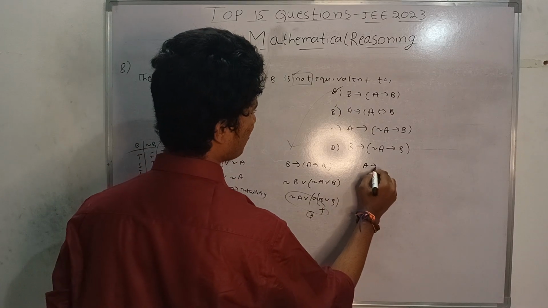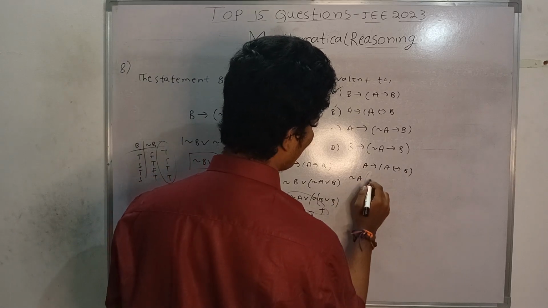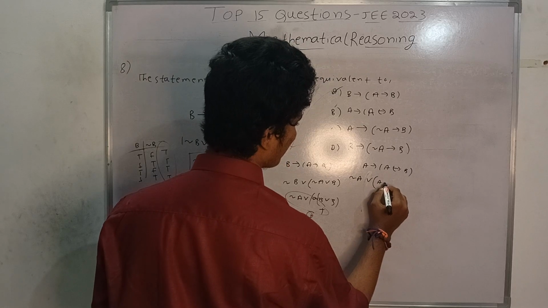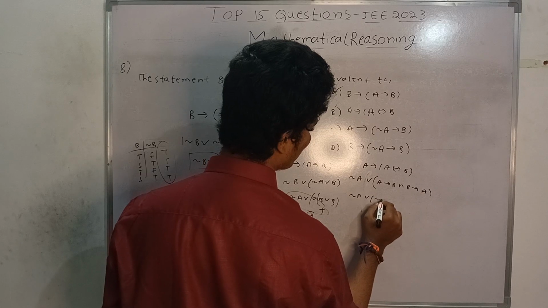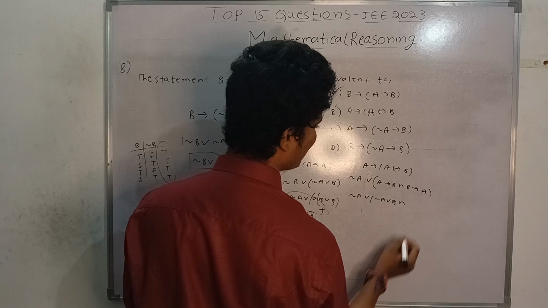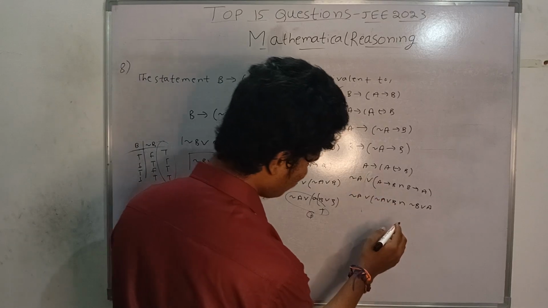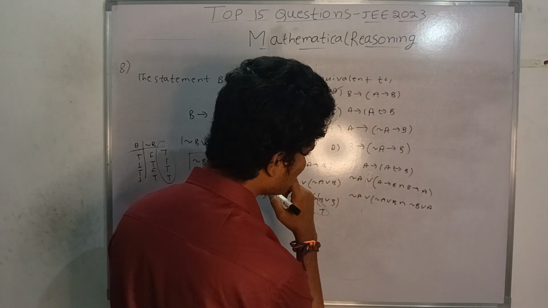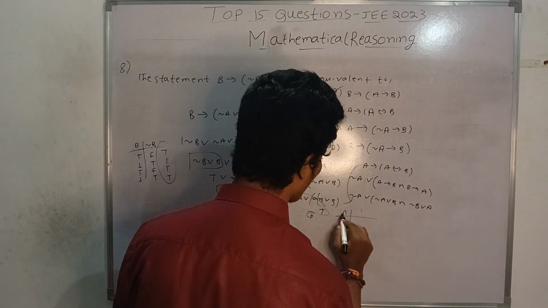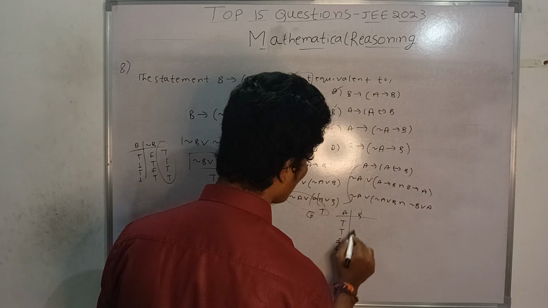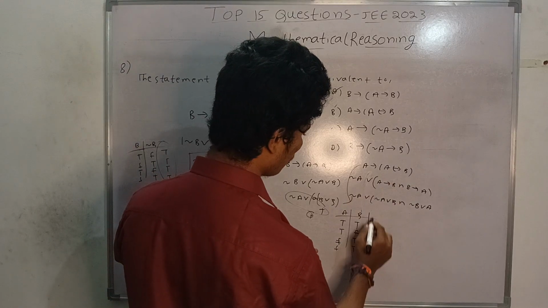Now I am checking option B, A implication A biconditional B. So A implication B and B implication A: negation A or B, intersect, that is AND, negation B or A. Here applying properties may be a tedious task, so I am directly taking the truth table. TTFF, TFTT. So A biconditional B is true.